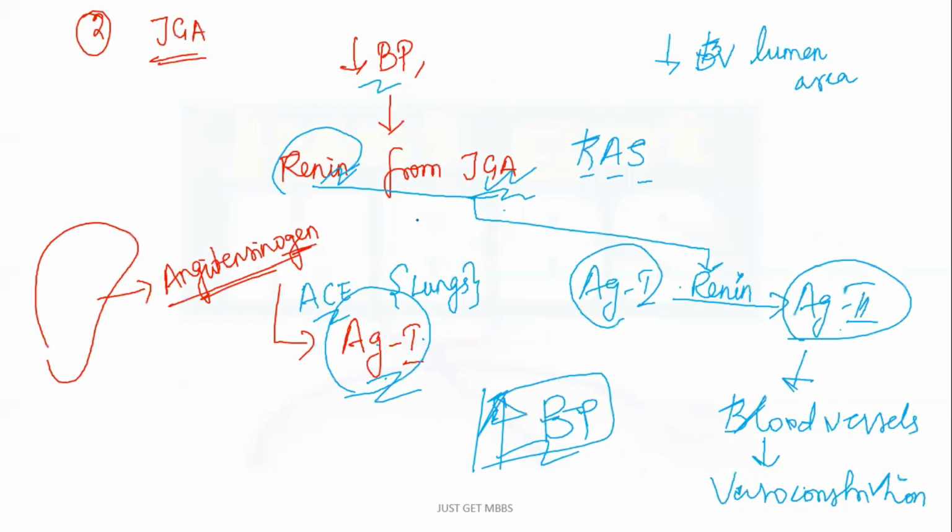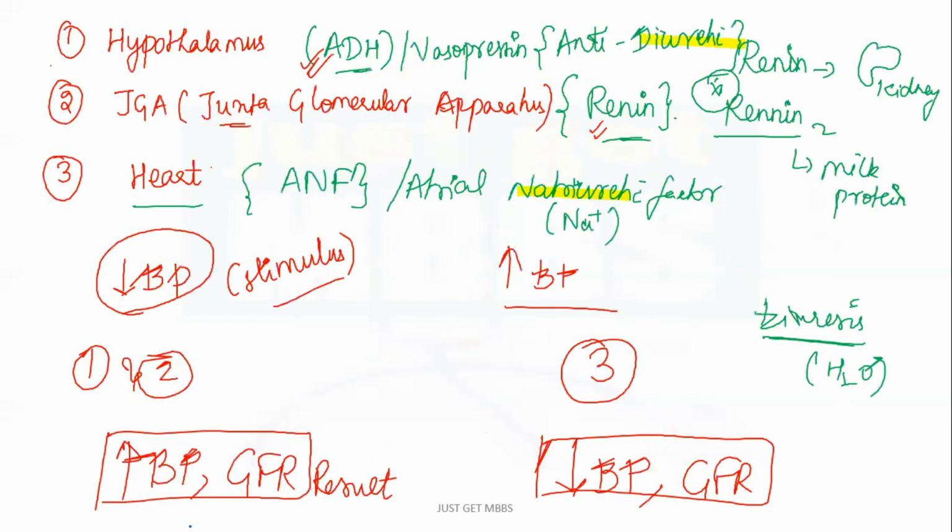The first two that we saw were about increasing the BP. They work so hard to increase the BP when the stimulus is decrease in BP or decrease in GFR. When there is increase in BP, we have ANF that acts and decreases the BP and the GFR. So this is a very important concept, a definite question for your NEET.